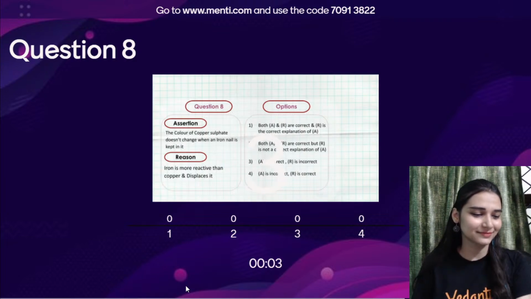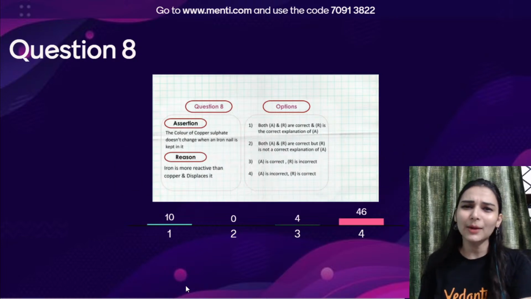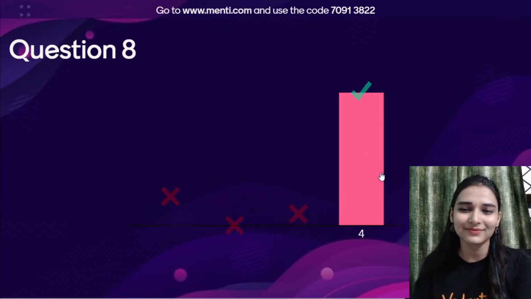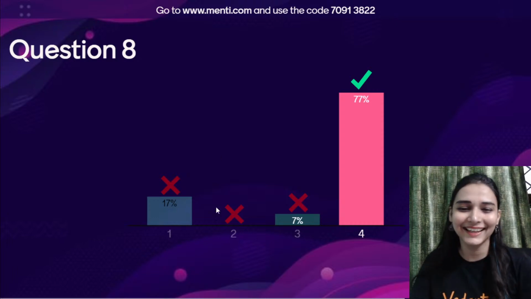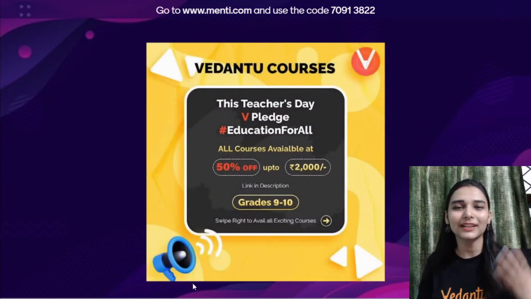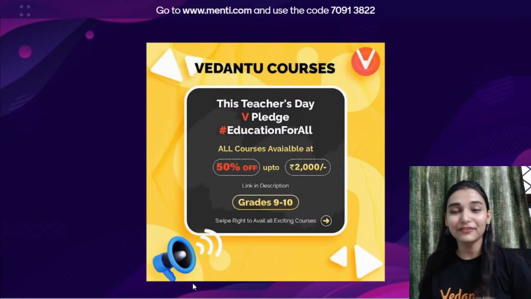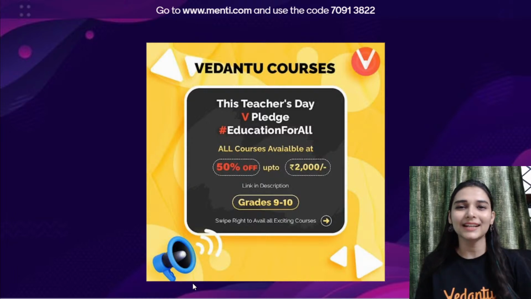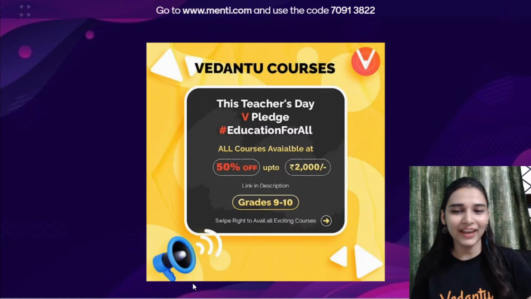Yes. 0.271 seconds only, Krish. Itna kam time. That is super awesome. Very good. Hint diya hai, but that hint was not really required here. Copper sulfate's blue color will be turning to the pale green color of ferrous sulfate, and the reaction will definitely take place. Iron is more reactive than copper, it will displace it. So assertion was wrong, but reason was correct. Okay, yes, Soham, very good, awesome.